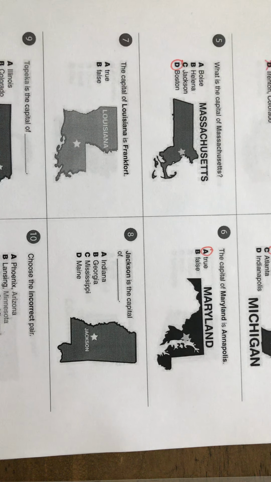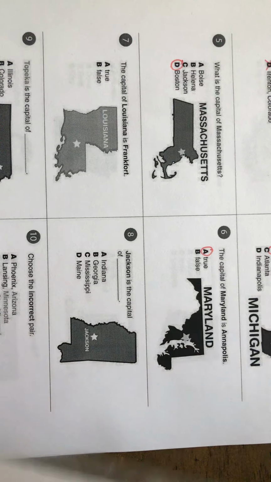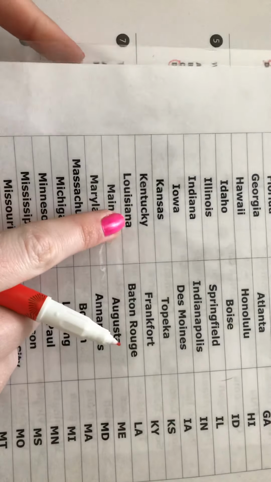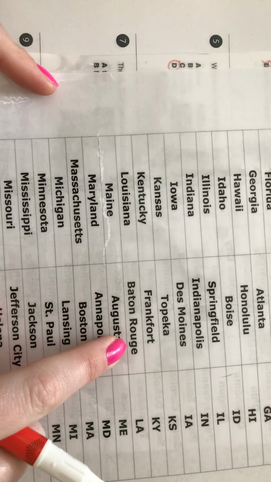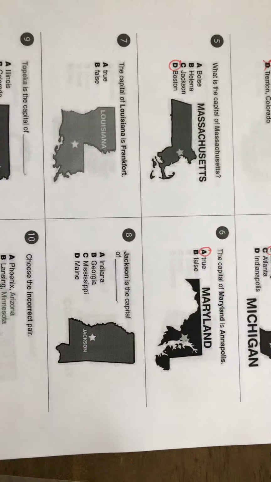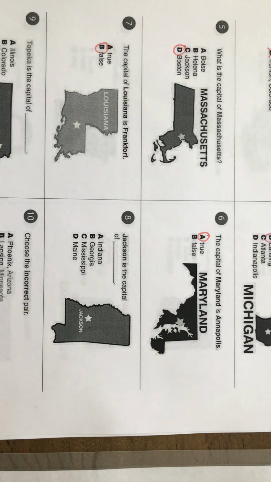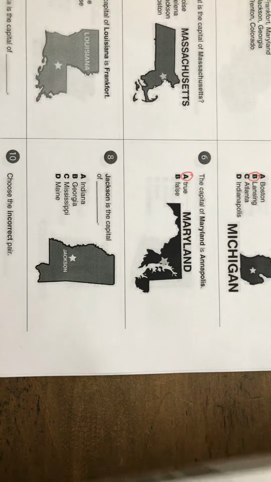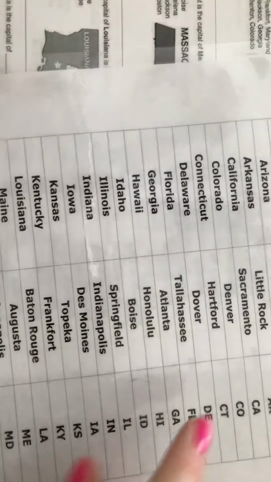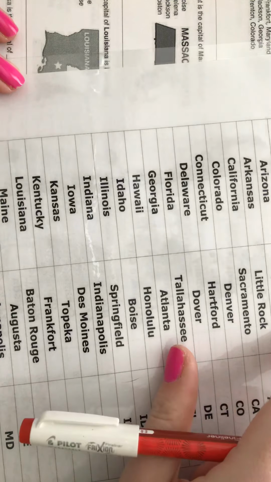Number 7, the capital of Louisiana is Frankfort. All right. Louisiana, capital is Baton Rouge. So this is not correct. Number 8, Jackson is the capital of which state? Okay, so we're going to go look in our capital column, and we're looking for Jackson.